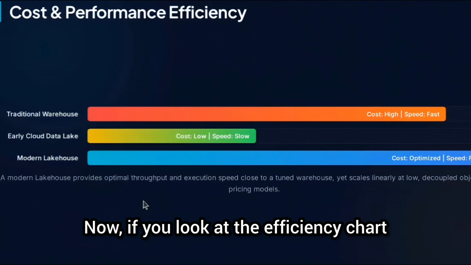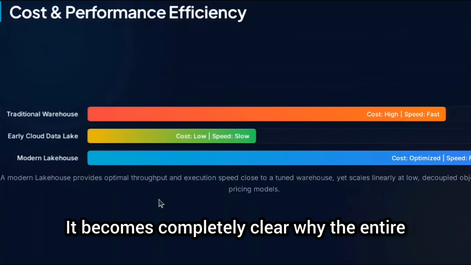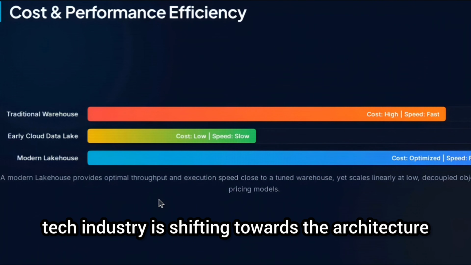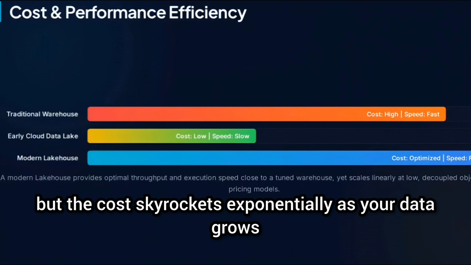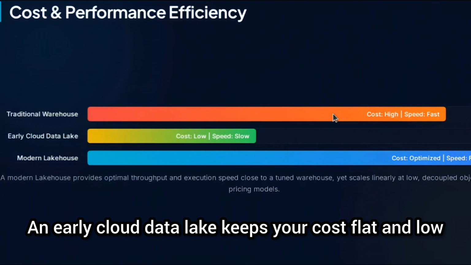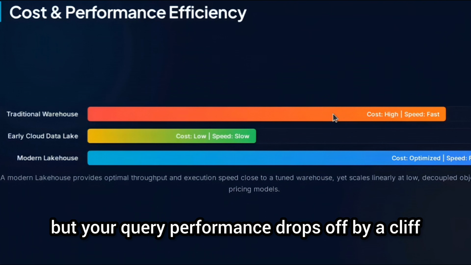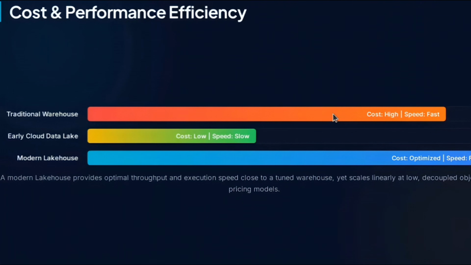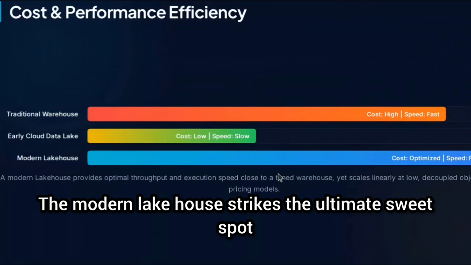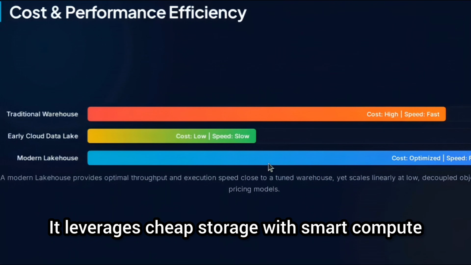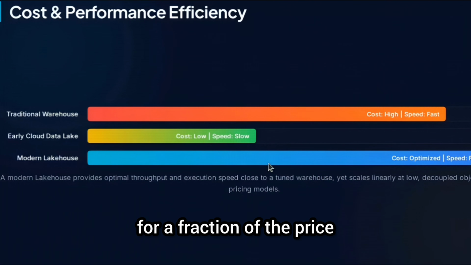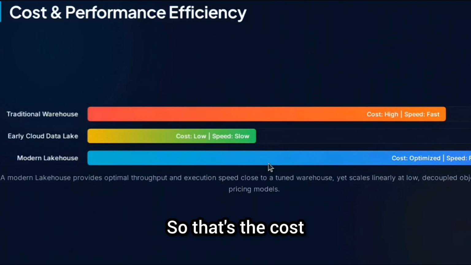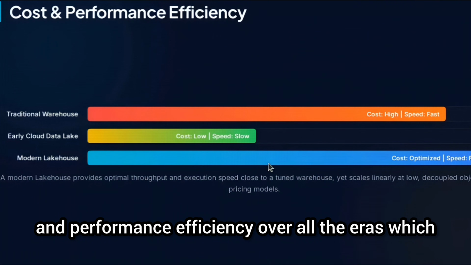Now if you look at the efficiency chart, it becomes completely clear why the entire tech industry is shifting towards this architecture. A traditional warehouse gives you great performance, but the cost skyrockets exponentially as your data grows. An early cloud data lake keeps your cost flat and low, but your query performance drops off a cliff. The modern lakehouse strikes the ultimate sweet spot. It leverages cheap storage with smart compute optimization to give you near warehouse performance for a fraction of the price. So that's the cost and performance efficiency over all the areas which we have discussed.